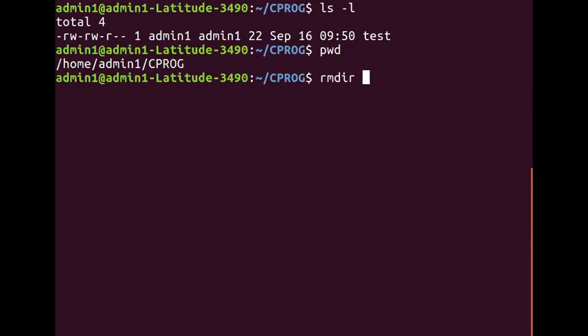It should be empty, right? The conditions that the programmer should remember before issuing this rmdir command are similar to demolishing any building or your residence.